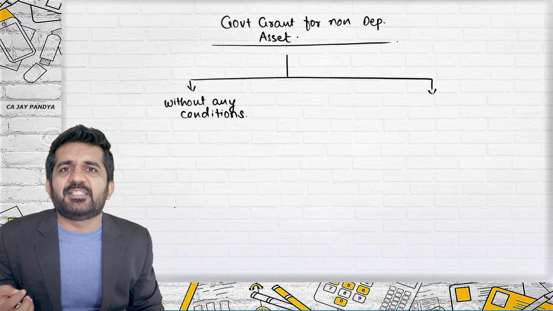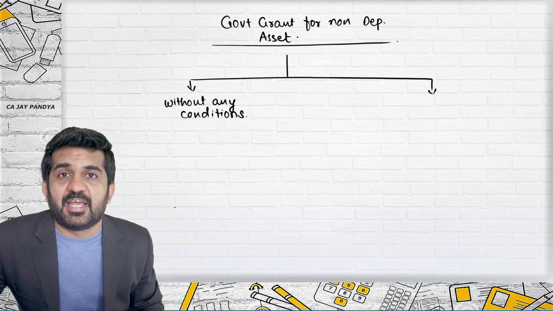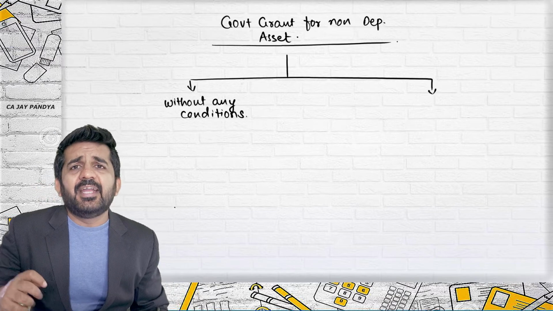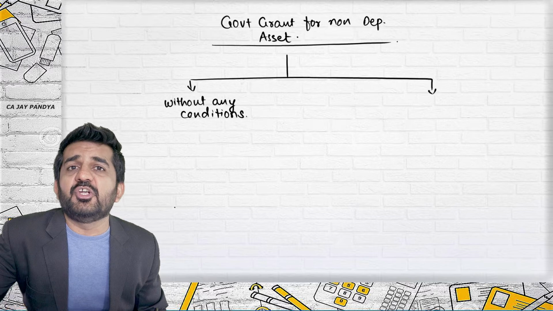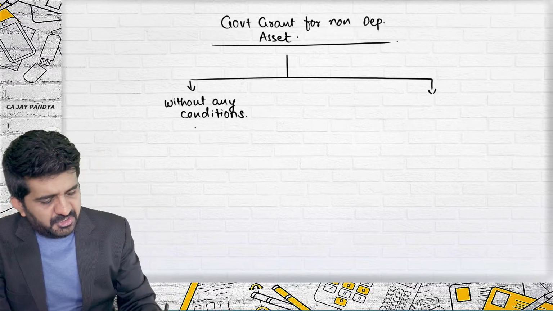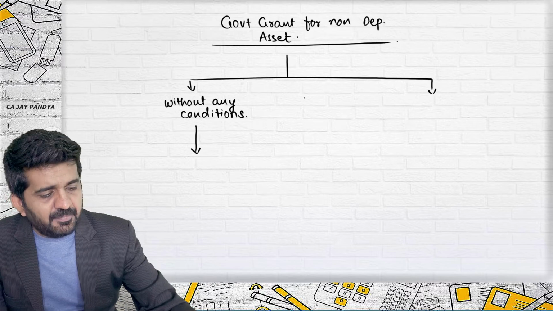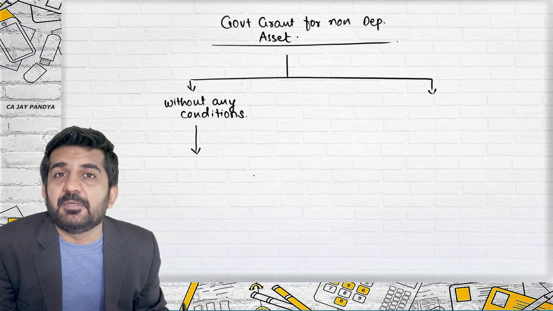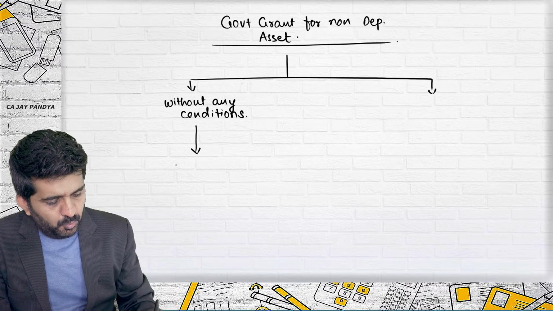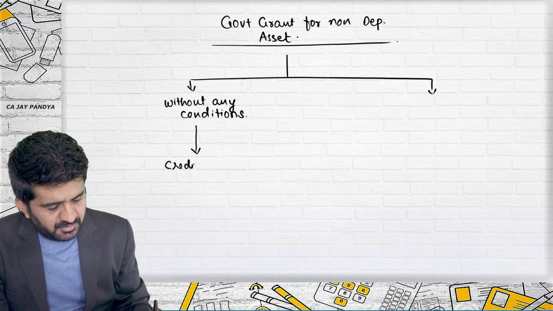Say they might say that the director should give personal guarantee. If director is giving personal guarantee, that is not practically a condition attached to it. So if there are no conditions, government grant of non-depreciable asset will be credited to capital reserve.